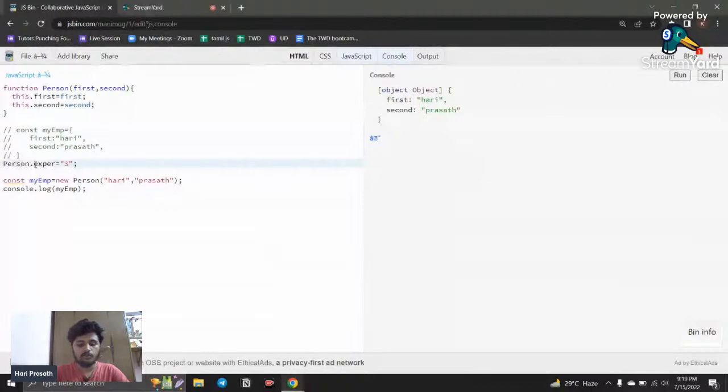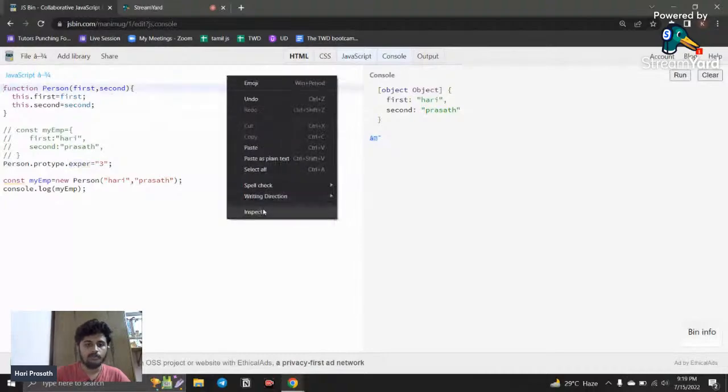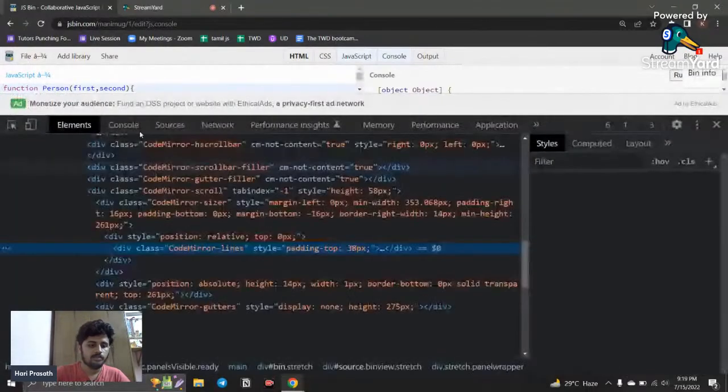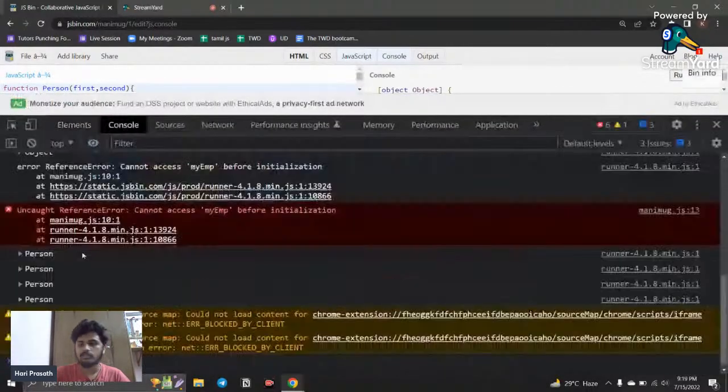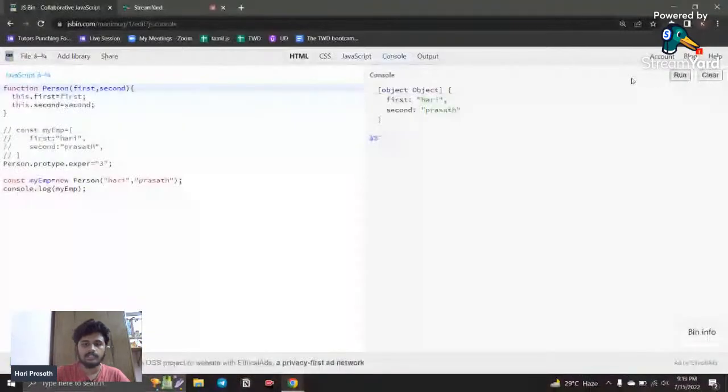So if I use the prototype property, now what will happen? Now this experience, exp, or this property is added to the blueprint itself. If I click inspect now, till it's not executed, I just click run.